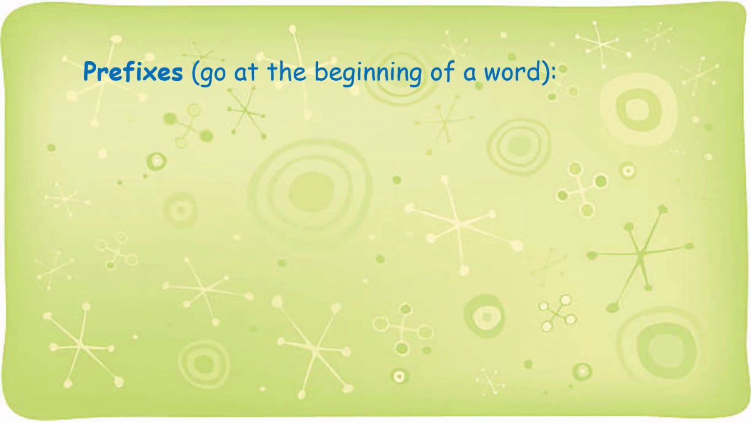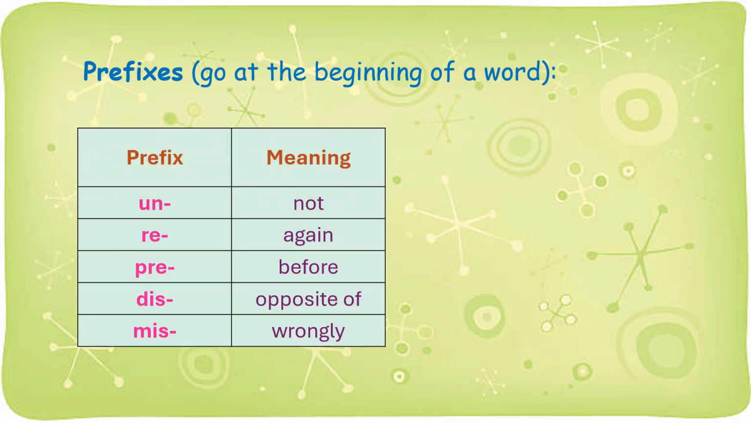Prefix always go at the beginning of a word. Let's have some examples of prefix and their meanings. Prefix un, that means not. Re, again. Pre, before. Dis, opposite of. Mis, wrongly. Now let's have the examples and meanings of their new words.